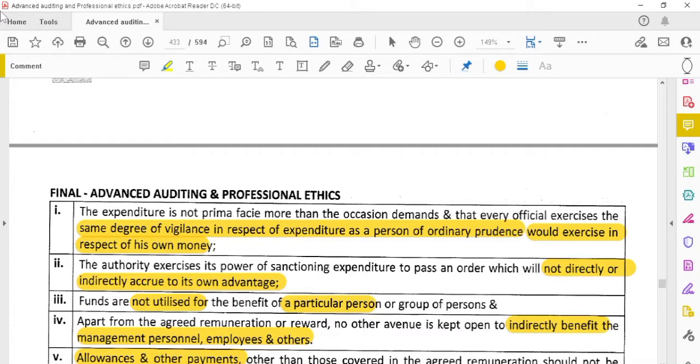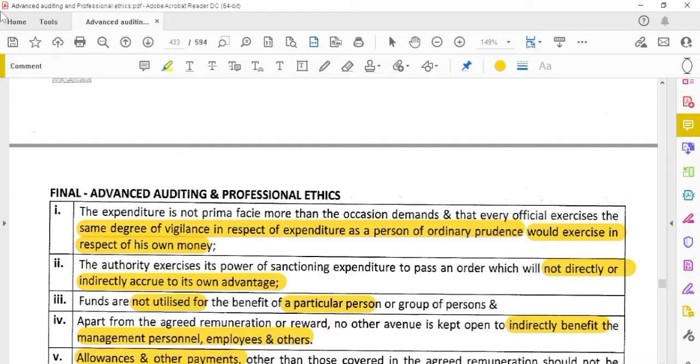It should not be used only for one particular person, or only for a certain individual or certain group, purchasing only from that group. Likewise, funds should not be spent on agreements for particular people, because it is public money. They should not spend in the way they think.